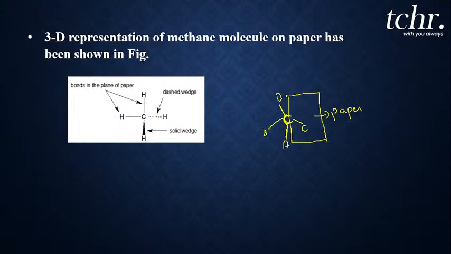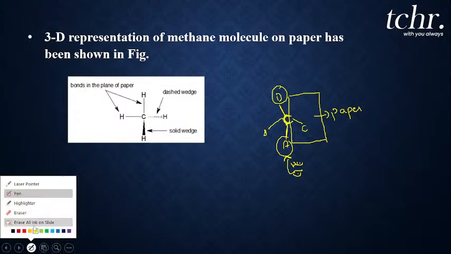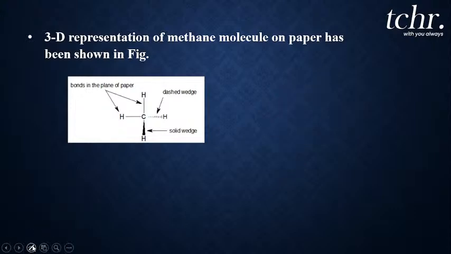Understood? If you are an observer, for example, these are your eyes, and you are looking from here, atom A is towards you, whereas atom D that is attached to the carbon atom is behind. Are you able to understand, my dear students? So how do I represent this, and how do you know this is exactly towards you and this is exactly behind you? You will come to know through the solid wedge and dashed wedge representation.